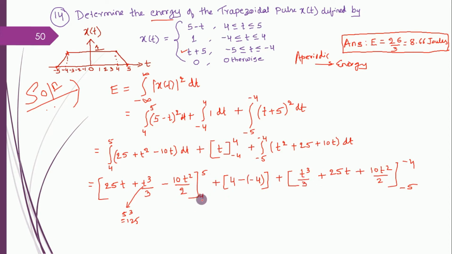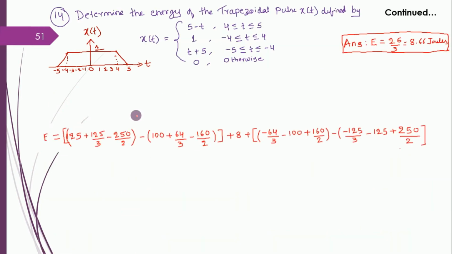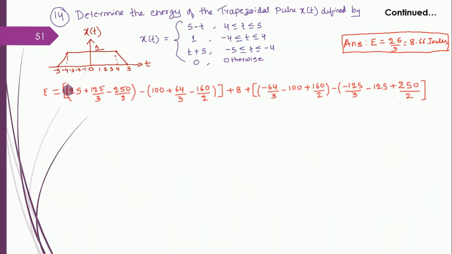Similarly here, when I substitute 4, 25 into 4 is 100. Then t cube, 4 cube is 64 by 3. 4 square is 16, 16 into 10 is 160 by 2. All those things I'm writing here. Okay, so this is 125, because as I had said, 25t, 25 5s are 125. Same here, when I substitute 4, this I get.